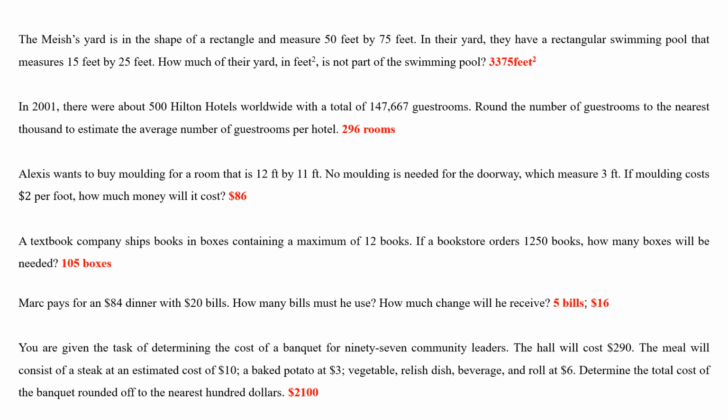All right. In 2001, there are about 500 Hilton hotels with a total of this many guest rooms. Round the number of guest rooms to the nearest 1,000 to estimate the average number of guest rooms per hotel room. So you just round it and do it accordingly.